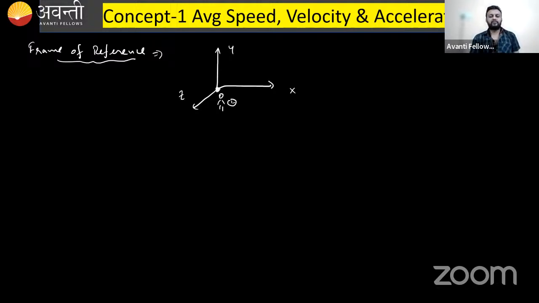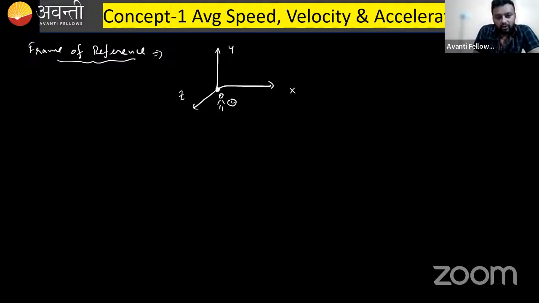That means a person is standing with a watch in his hand at the origin of an XYZ system, and he is observing. The frame of reference is the observer, nothing else, and where the observer is, the origin is also there. They are of two types, inertial and non-inertial, that we will discuss later. Don't worry about that. Can anyone tell me what inertial and non-inertial frames of reference are?